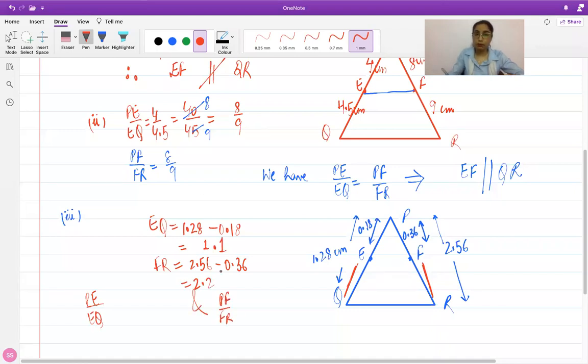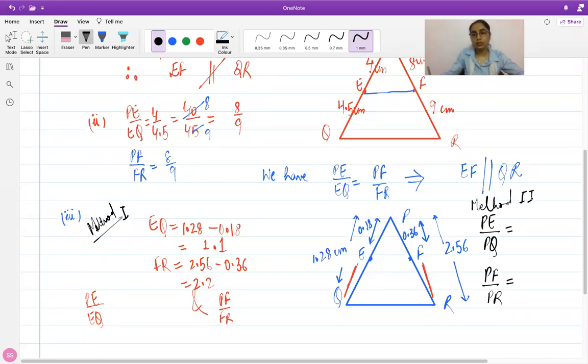This is one way of doing it. The other way is if you directly go with PE over the whole side and you calculate for the second side of the triangle as well. You can verify from here also. So this is one way, and this is the second way.